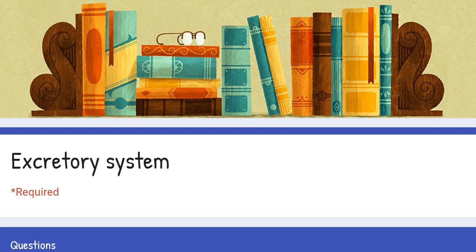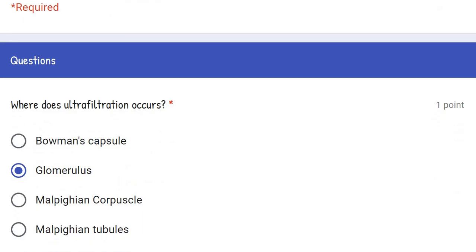So in this video, I am going to discuss the test which we have conducted yesterday or a day before, and there were a few doubts, so I am going to discuss all these questions here. Our question number 1 in yesterday's test was, where does ultrafiltration occur? Now there are 4 options.